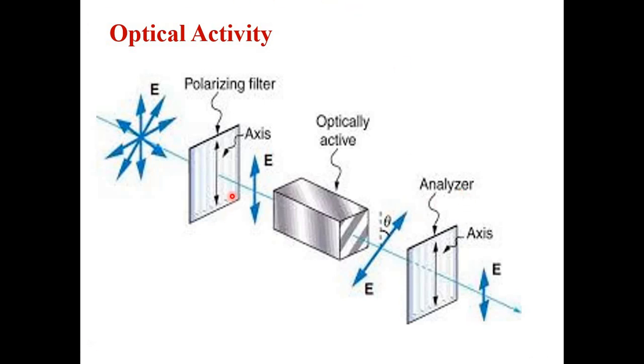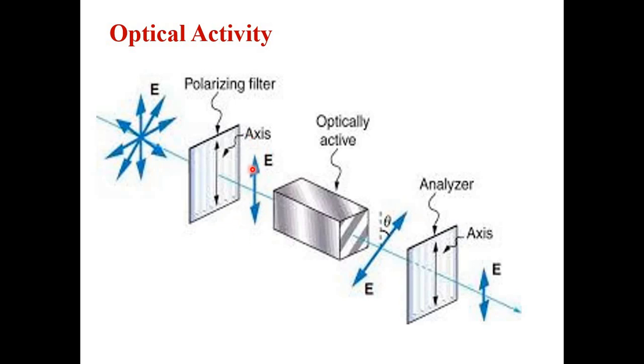Before you explain something, I'll explain what are the components provided here. Here you can see E is nothing but the unpolarized light. Its propagation is directed in various directions. At point E you can see the unpolarized light. After that you can see a polarizing filter. When the unpolarized light passes through the polarizing filter, as we know, there will be polarization of light, and light will propagate in a single direction. That is seen at this particular point.